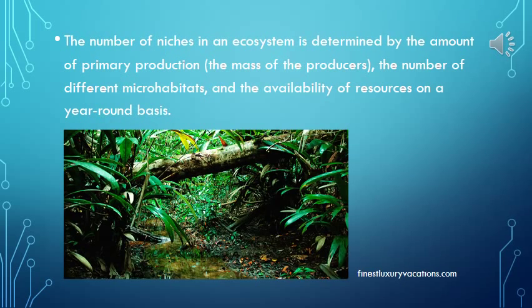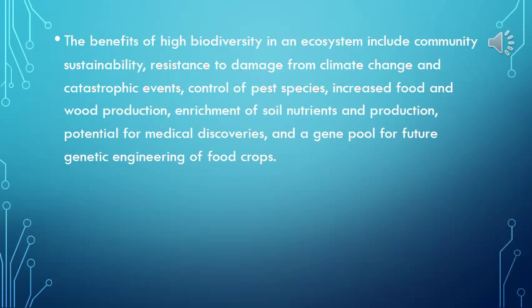The number of niches in an ecosystem is determined by the amount of primary production, that is, the mass of the producers, the number of different microhabitats, and the availability of resources on a year-round basis. The benefits of high biodiversity in an ecosystem include community sustainability, resistance to damage from climate change and catastrophic events, control of pest species, increased food and wood production, enrichment of soil nutrients and production, potential for medical discoveries, and a gene pool for future genetic engineering of food crops.